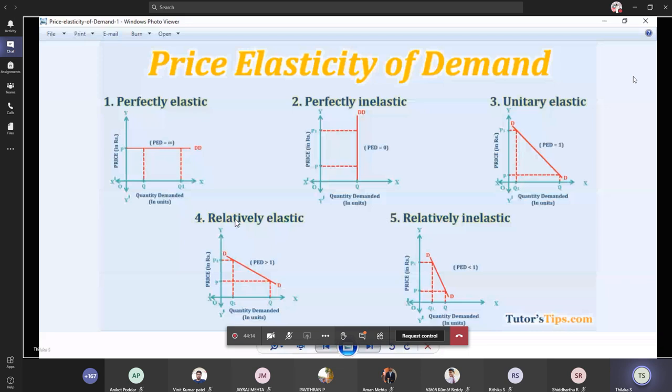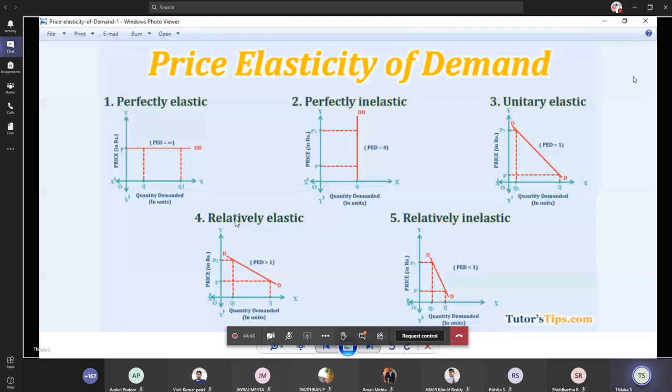Yes, ma'am. Okay. So these are all the 5 kinds of price elasticity of demand. The first one is perfectly elastic. Whatever the changes in the quantity may be, the prices won't change. So the value here is infinite. That is, the value of the elasticity is infinite. And the second diagram is about the perfectly inelastic, that is a vertical demand line, which says whatever the prices may be, the quantity won't change. There will be no change in the quantity demanded.